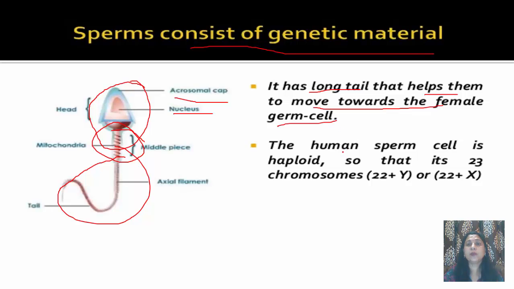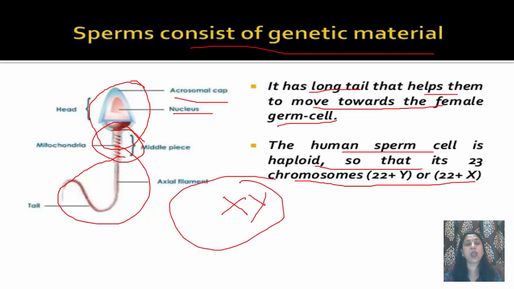The human sperm cell is haploid, so it has 23 chromosomes. Sperms are denoted by X, Y. The male gametes are denoted by X, Y. So if the sperm cell has 23 chromosomes, it will be 22 plus either X or 22 plus Y.